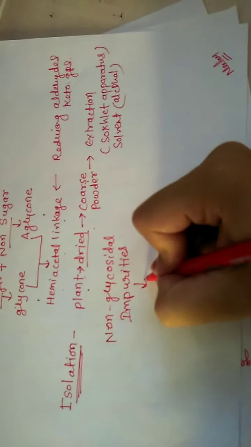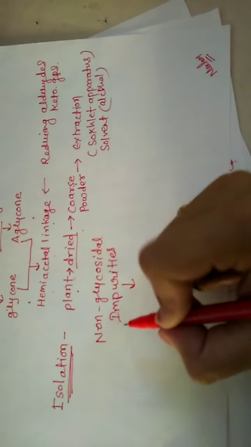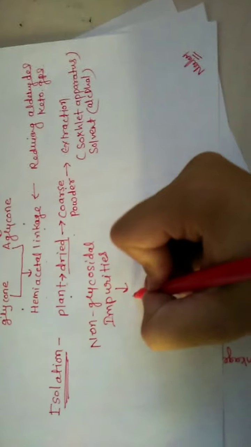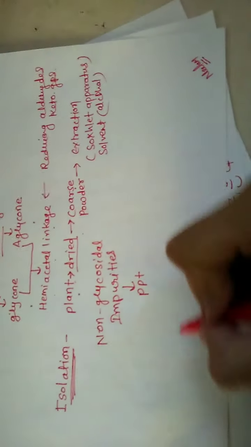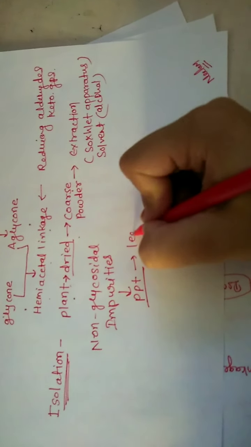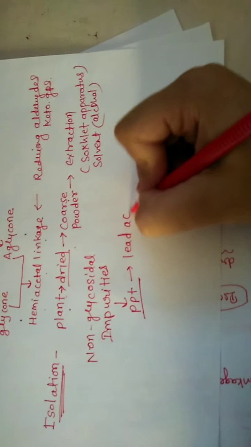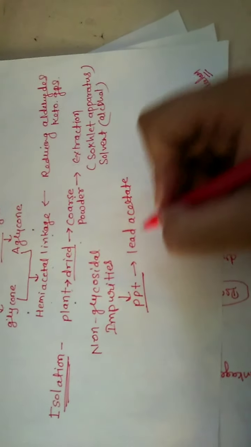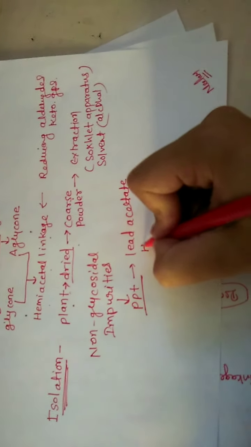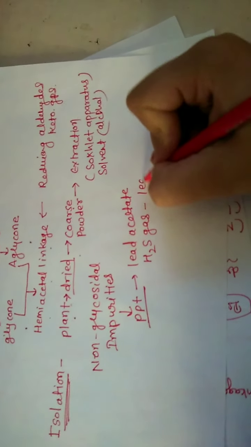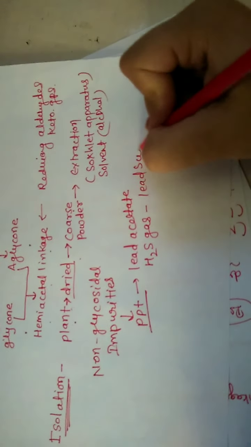We can remove these non-glycosidal impurities by precipitation with lead acetate, and further the lead acetate is precipitated by H2S gas as lead sulfide.